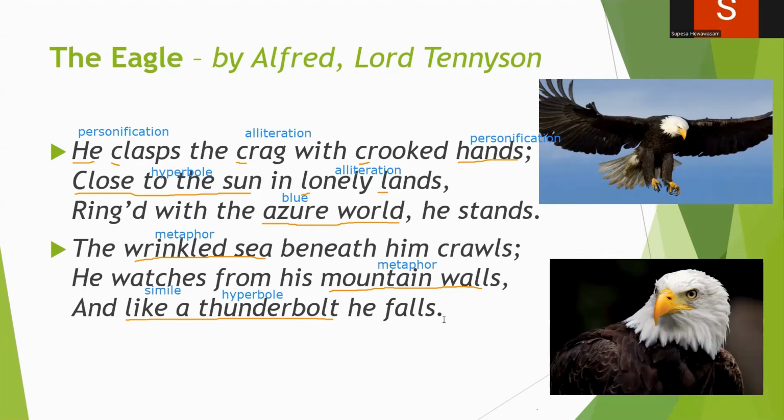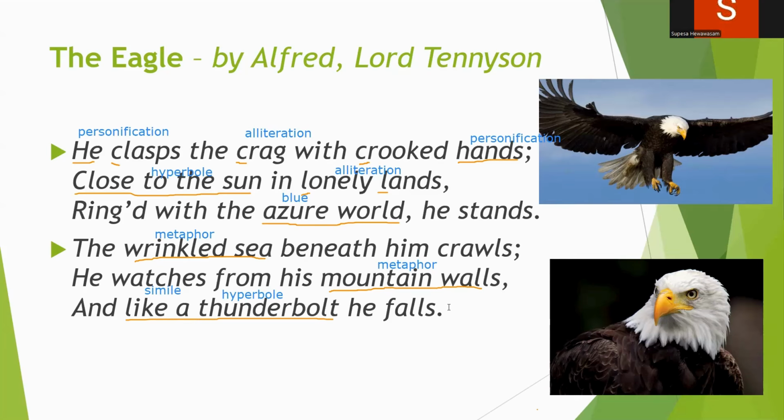So this is very simple. You can understand this very easily. But see the deep meaning given by this poem. The wrinkled sea even seems like a very inferior thing comparing to the eagle. And he's watching from the mountain walls. He's having walls all around him to protect him.